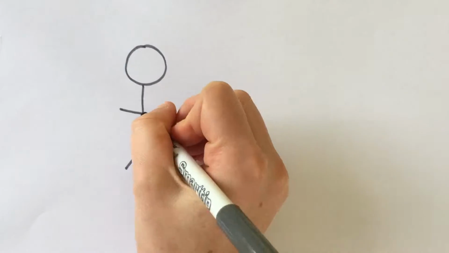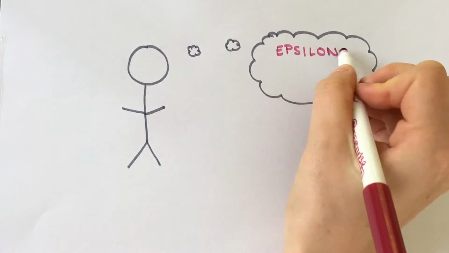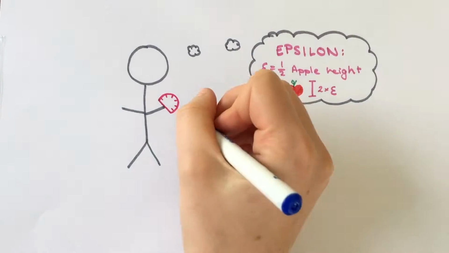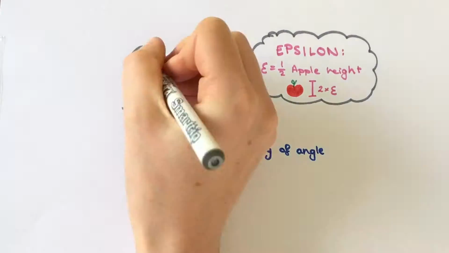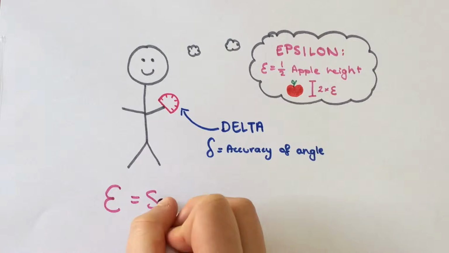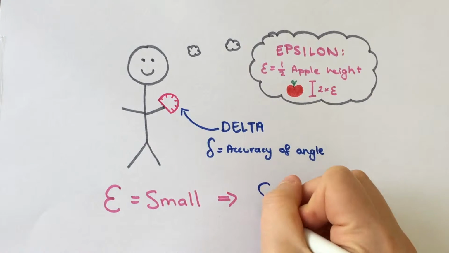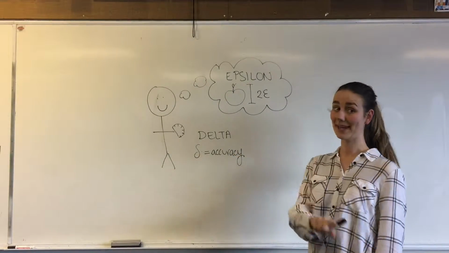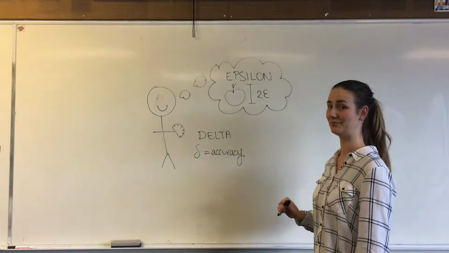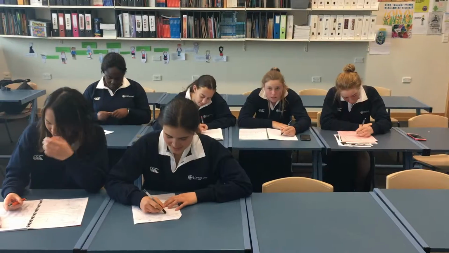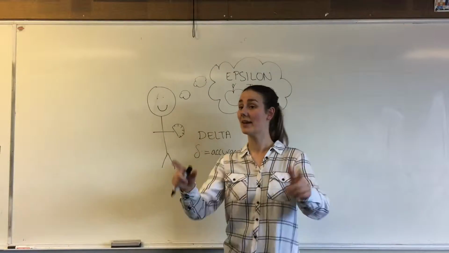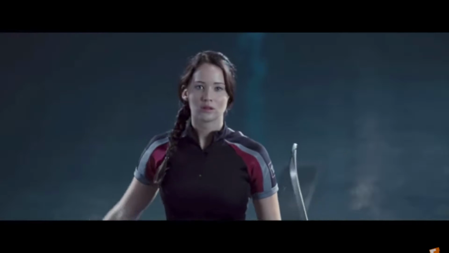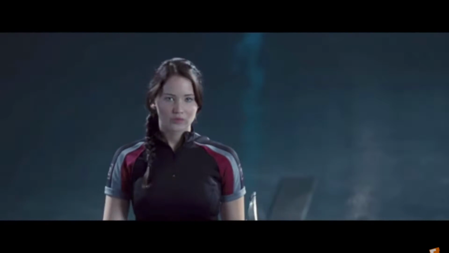But you are Katniss, and you don't give up. So you find an epsilon, or a tolerance value. Epsilon will be half the height of the apple. Then delta will be your protractor, which measures how close to pi your angle of tilt is. Since in this case epsilon is going to be quite small, delta must be quite small too. So the size of delta depends on the size of epsilon. You aim your arrow, tilt it to an angle of pi within the level of inaccuracy of delta, and shoot! You hit the apple within the range of epsilon.